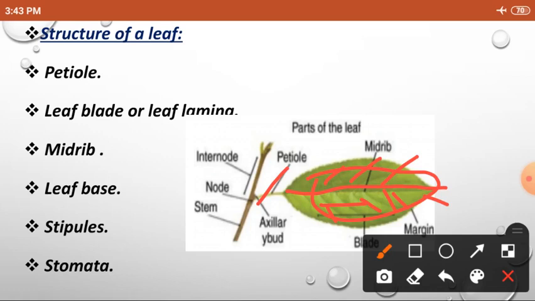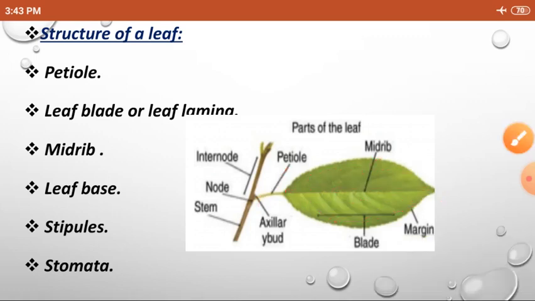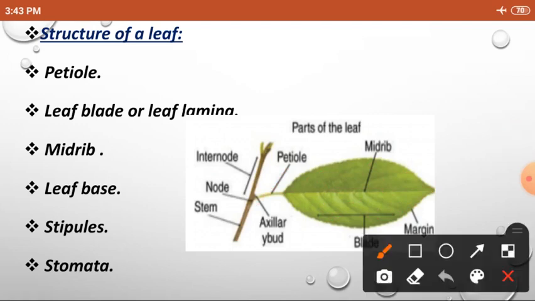Okay. And next one, leaf base. The place where the leaf is connected to the stem is called leaf base. So where the leaf is connected to the stem, this is called leaf base.